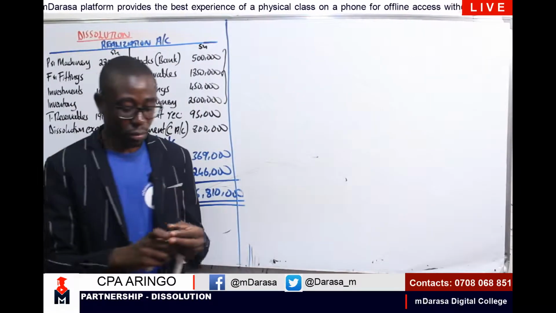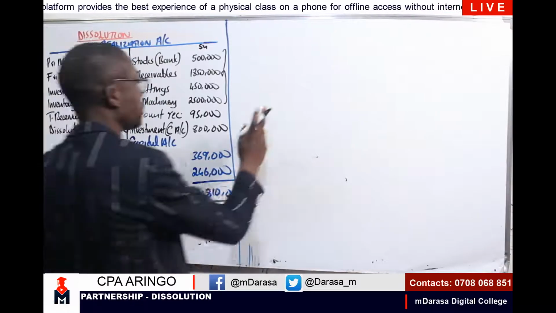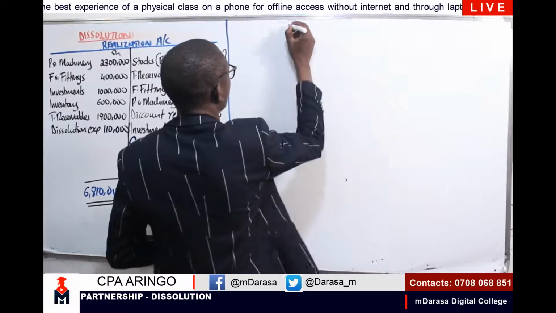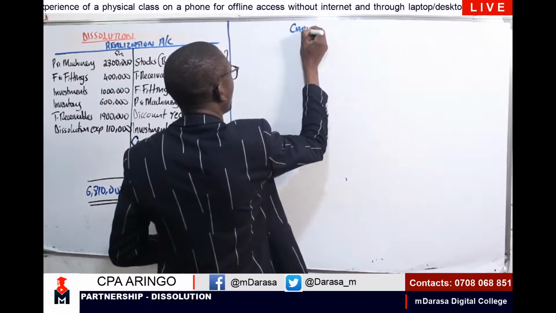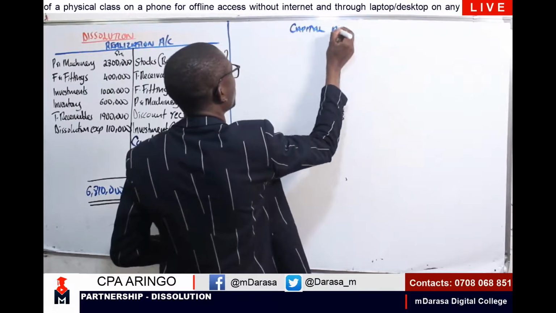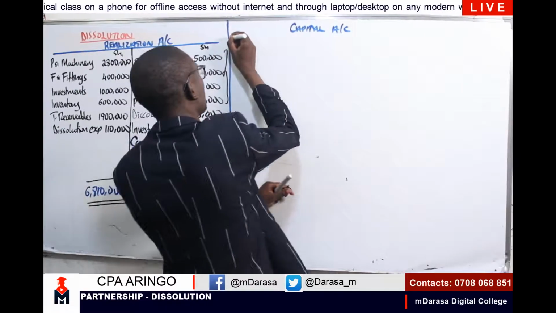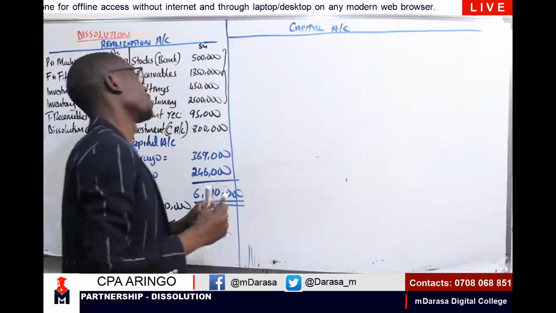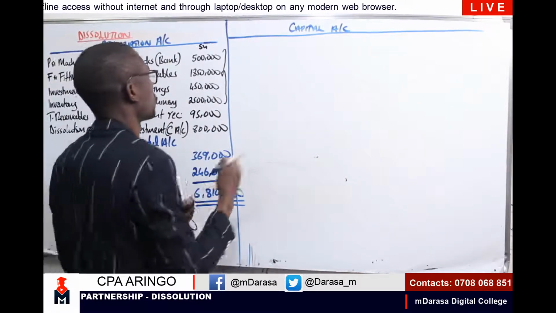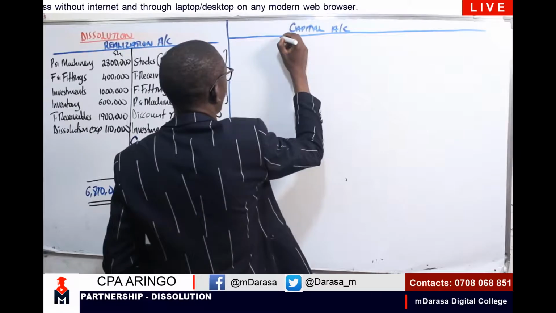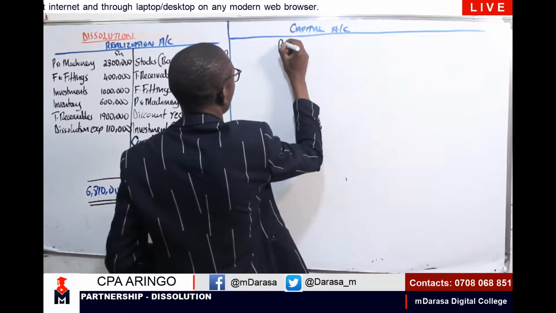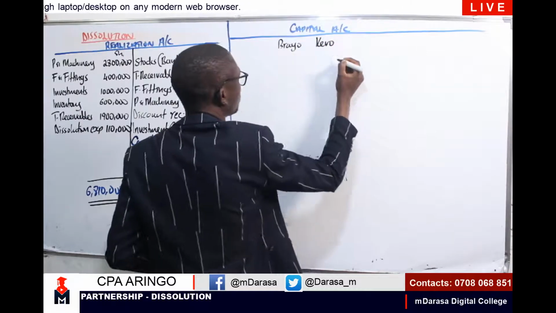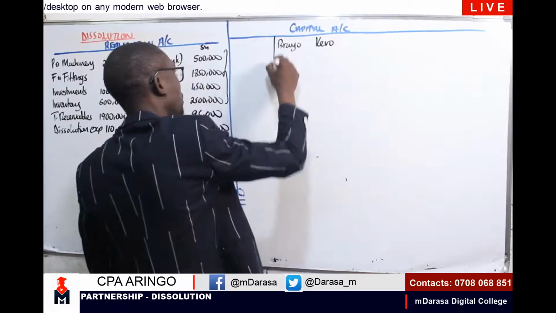So therefore, I'm going to have our capital account here. I'm having the partners capital account, which, of course, you're talking of these two individuals. I'm having Brayo, and we do have Kevo. Brayo and Kevo.